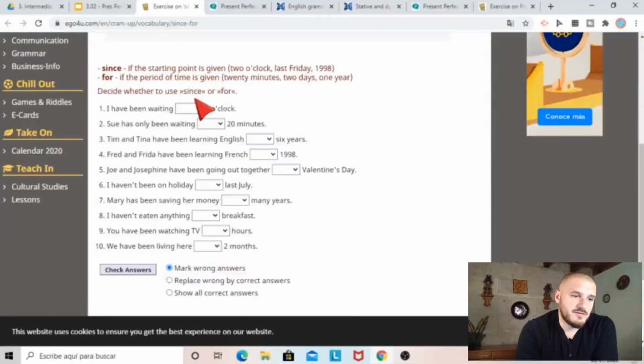If you want to practice the difference between since and for, you can go to point number 4 in the description to open the activity. The activity for since and for, it looks like this, okay? You just have to decide, is this a duration or a starting point? 4 o'clock is a starting point, okay? So we're going to say since. 20 minutes is a duration, so we're going to say for, all right? 6 years is a duration, so we're going to say for. It should be very easy, okay? You can finish this very quickly. Finish the activity and I'll see you in a moment.